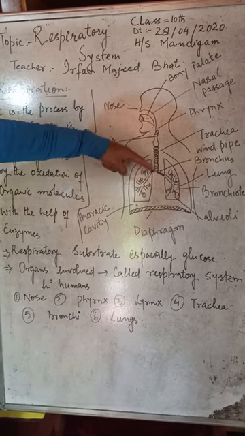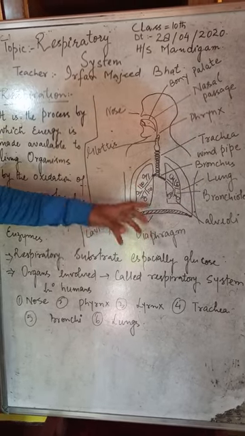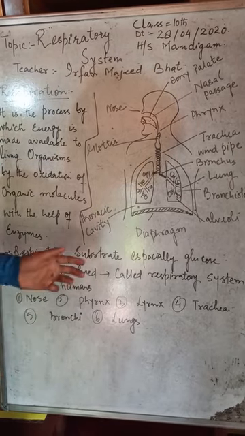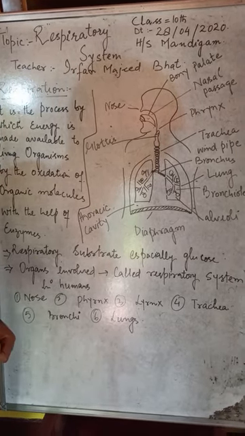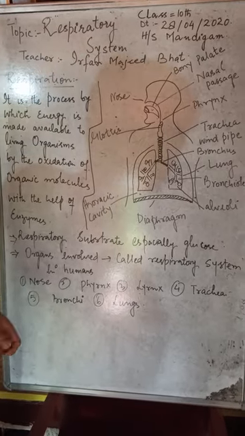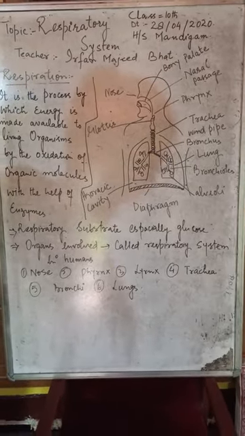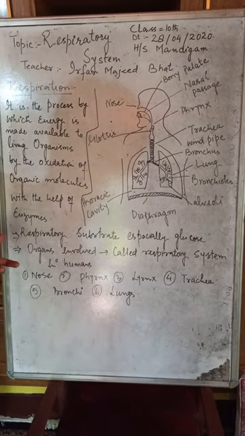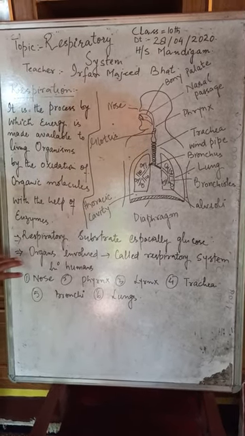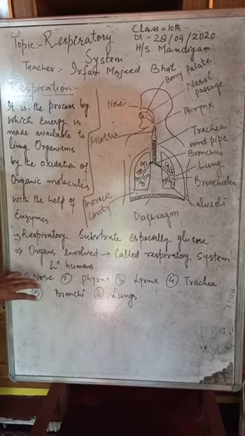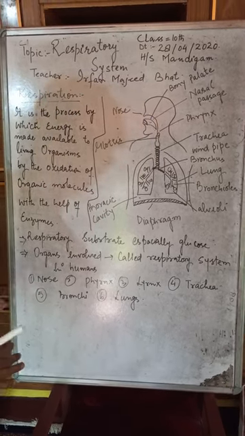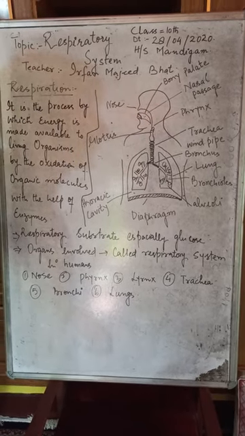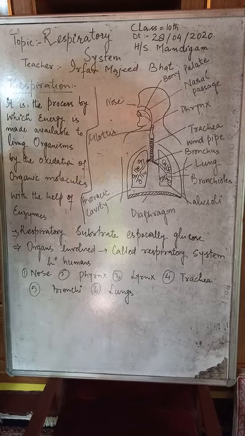So inside the lungs, these bronchi divide into many branches. Primary bronchioles, then secondary bronchioles, then they divide into respiratory bronchioles, and then finally into the alveoli, which are the air sacs in which the gaseous exchange takes place. So here today we will discuss, I have already told you what is respiration, and then we will discuss the respiratory system in humans. But before that, I would like to tell you that on the basis of the respiratory organs involved, there are different types of respiration.